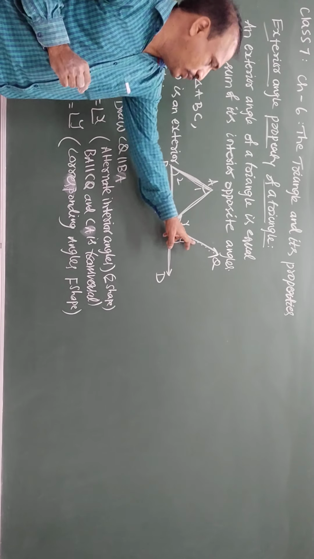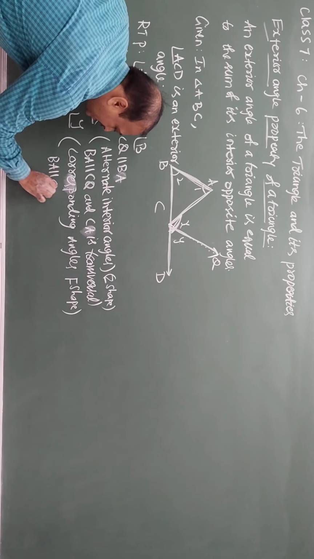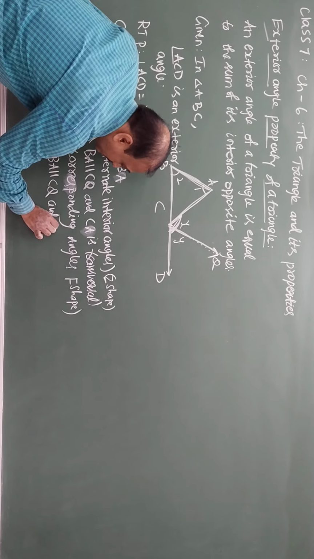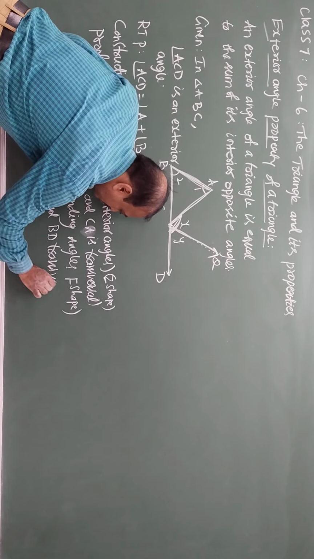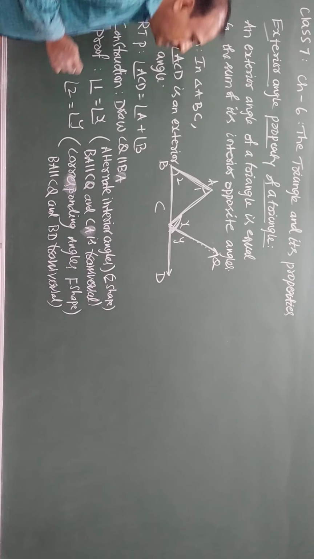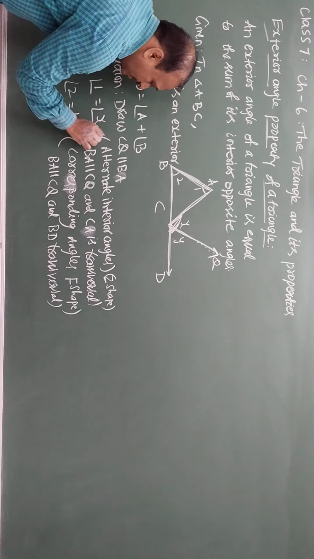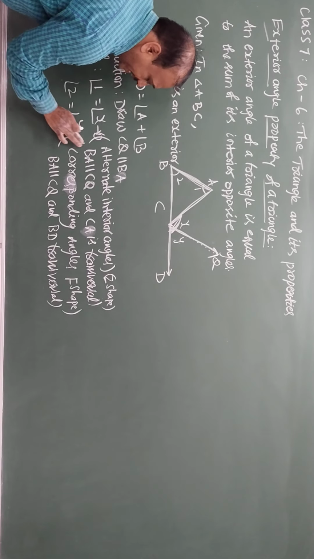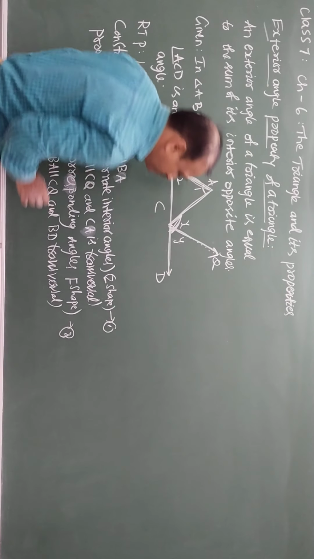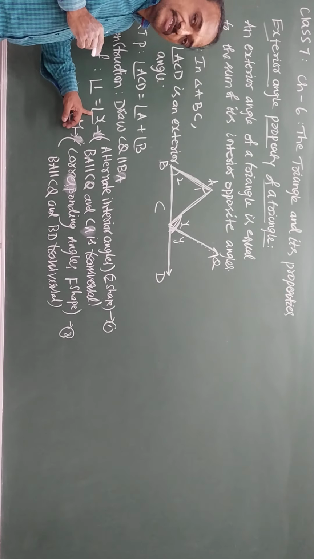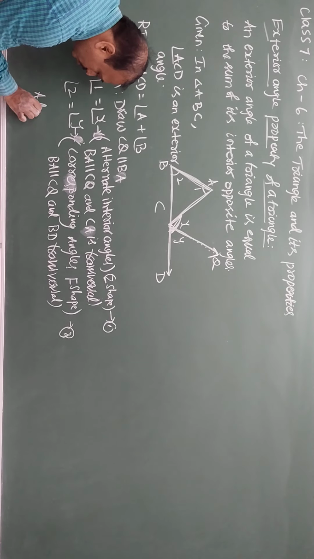BA is parallel to CQ and BD is the transversal. So we got 2 and Y. Now, 1 is equal to X and 2 is equal to Y. Adding 1 and 2.